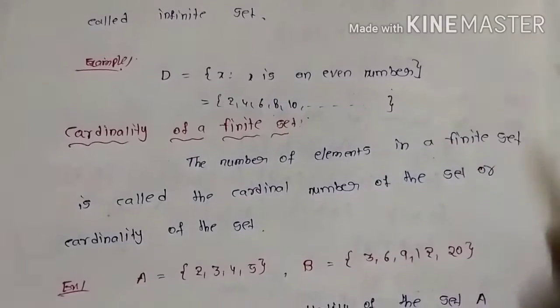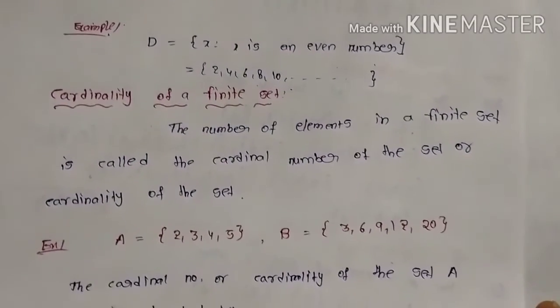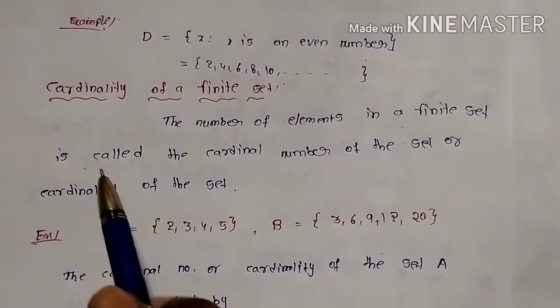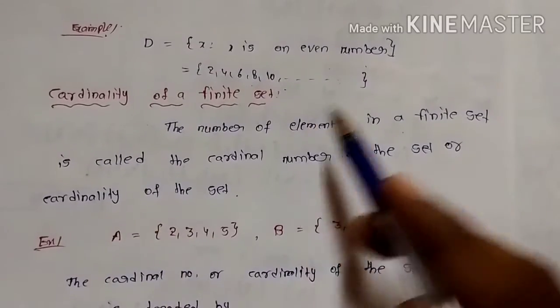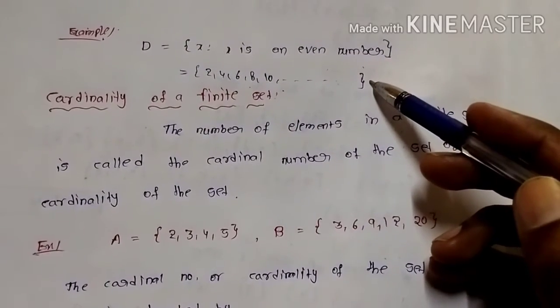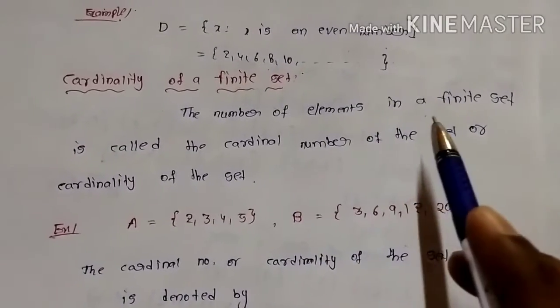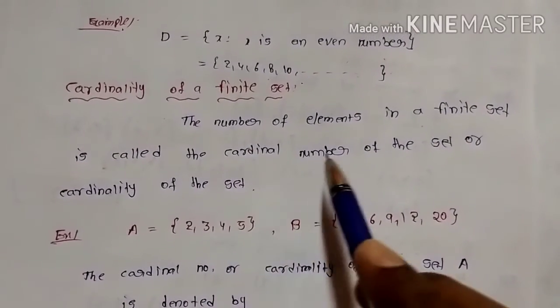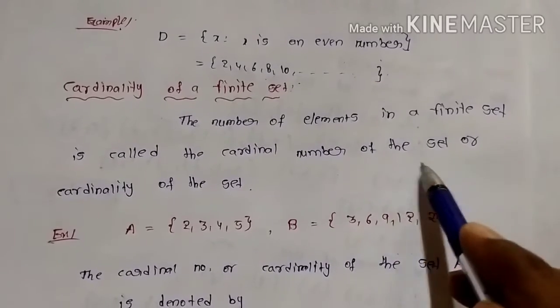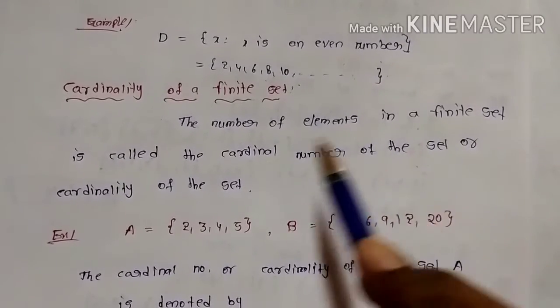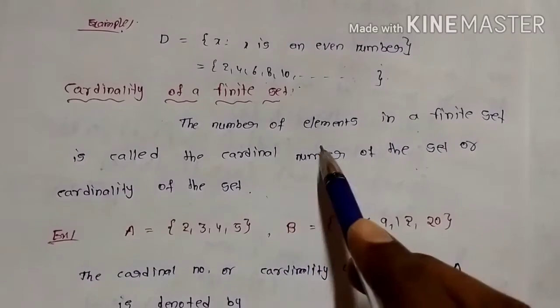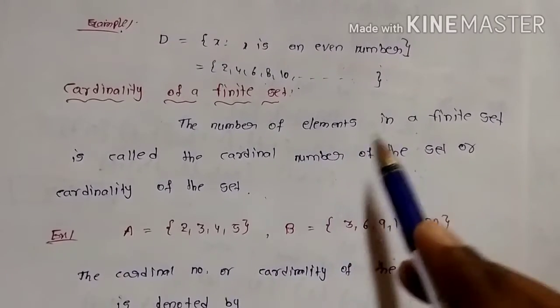Now we can discuss cardinality. Cardinality of a finite set. We can remember that cardinality we can count only for finite sets. We cannot say the cardinality of an infinite set. The number of elements in a finite set is called the cardinal number of the set, or cardinality of the set. Number of elements in the set.